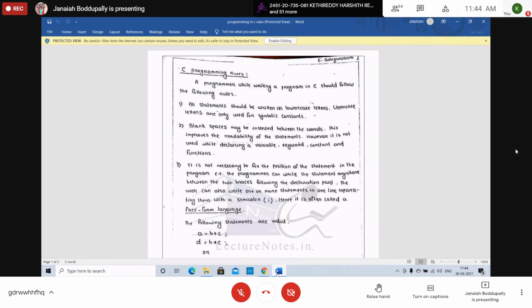While declaring the variables, keywords, constants, we cannot give white spaces. Getting or not? Blank spaces may be inserted between the words, but whenever we declare variables, keywords, constants, and functions, white spaces are not used between them. Right?